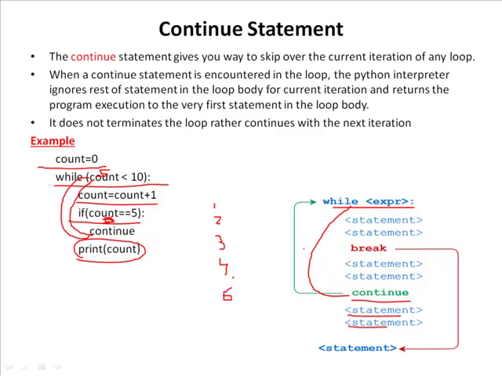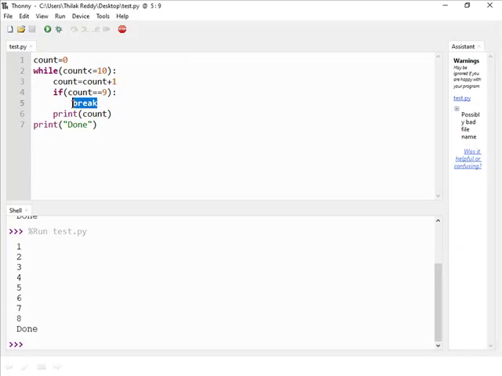Now I'll run this code. So here I just want to replace the break statement with the continue statement, and the count is equal to 5, and skip that particular iteration only. That is the code. Let me execute the code. So this is the output.